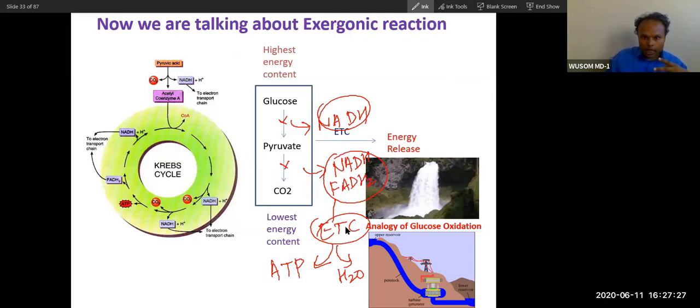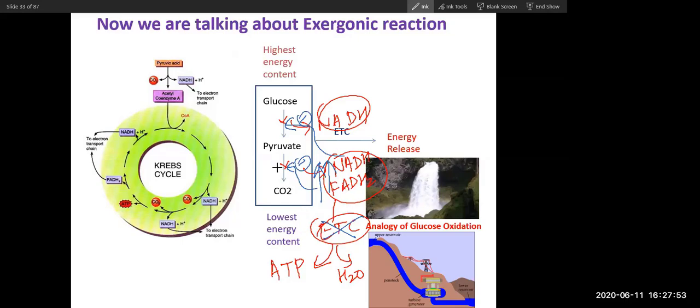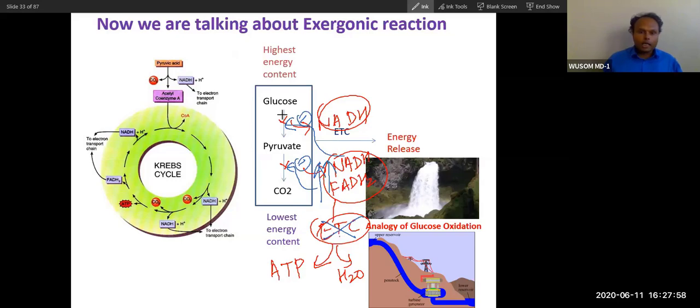What will happen if you inhibit this electron transport chain? NADH and FADH2 will accumulate, and you know these are inhibitors of both glycolysis and the Krebs cycle. So glycolysis and the Krebs cycle will both be inhibited, and the whole process will be blocked and stopped. Did you understand this whole concept? Yes, sir. That is why the electron transport chain is tightly coupled with the oxidation process.